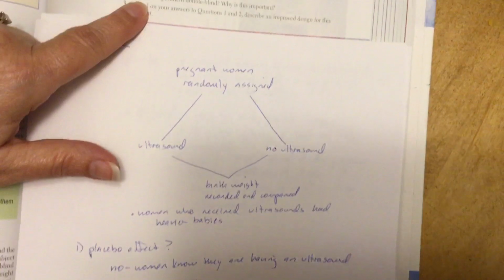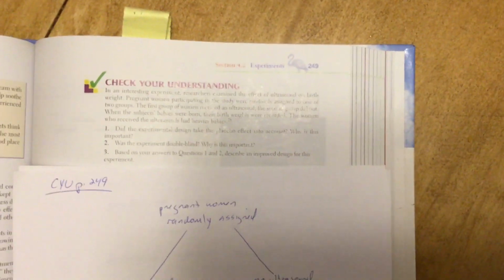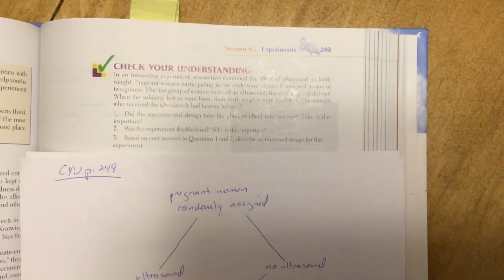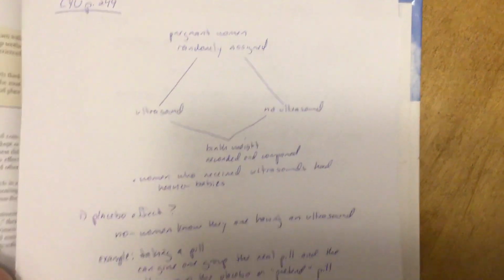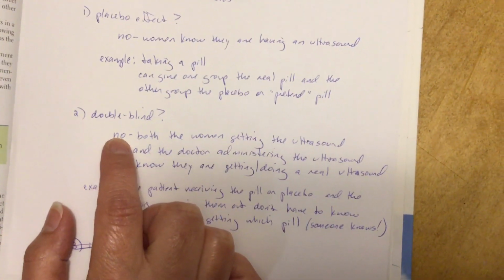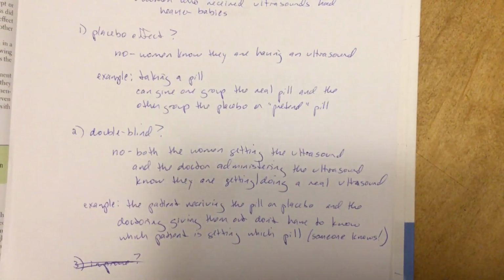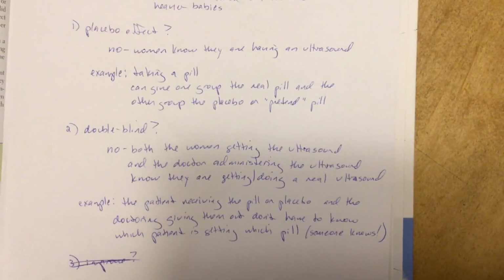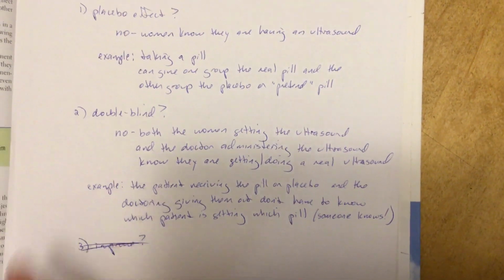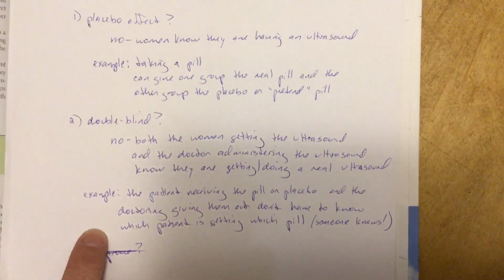Okay, was the experiment double blind? Double blind means the person receiving the treatment and the person giving the treatment don't know what treatment they're getting. So could this experiment have been double blind? No, there's no way. Both the women getting the ultrasound and the doctors administering the ultrasound know they're either getting or doing a real ultrasound. There's no way to blind these. Well, in this scenario.